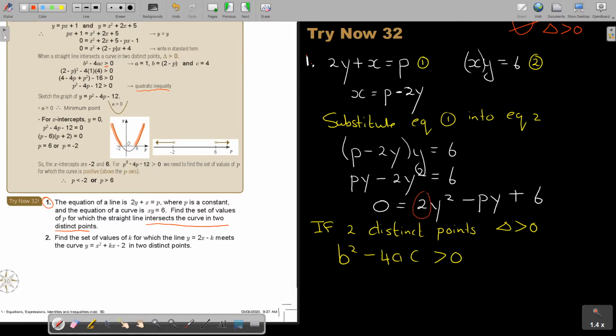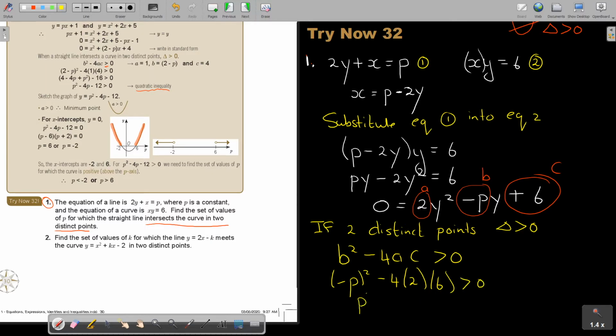So this is the value of a, this is the value of b, and this is the value of c. So let's just substitute. In the place of b, I'm going to put negative p, squared, minus 4, in the place of a, 2, place of c, 6, is bigger than 0.